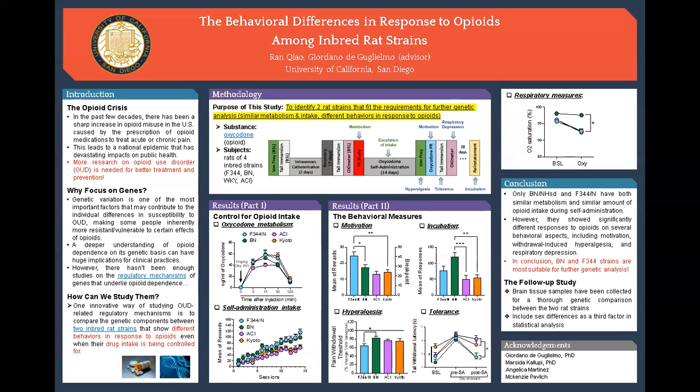In conclusion, only BN and F344 had both similar metabolism and similar amount of opiate intake during self-administration. And yeah, they show significantly different responses to opiates on several behavior aspects. Therefore, we decided that BN and F344 strains are the 2 most suitable candidates for further genetic analysis. And that's it for my poster presentation.